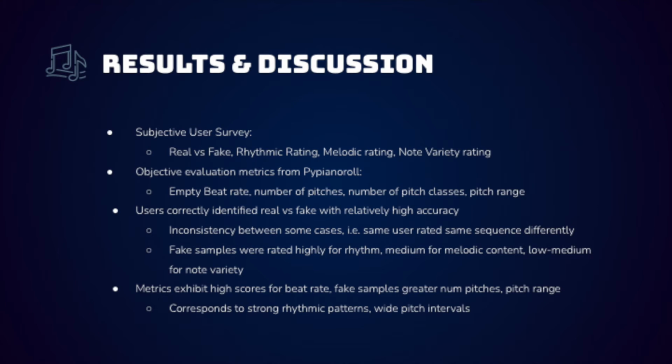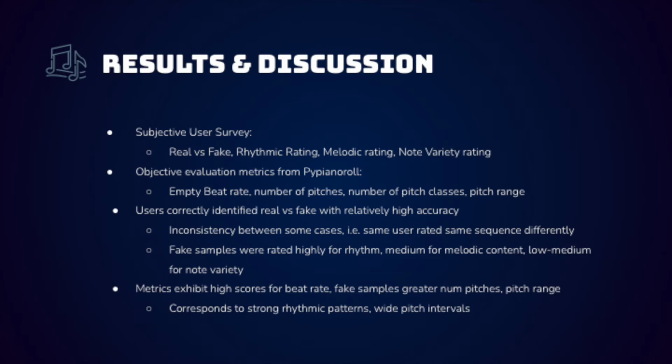To evaluate our results, the first method we used was a subjective user survey, where users were given an input sequence and had to identify whether it was real or fake and rate it based on rhythmic qualities, perceived melodic qualities, and the variety of notes in the sequence. For an objective evaluation, we used metrics from piano roll, which included the range of pitches in a sequence and the beat rate, and this can potentially give us some information about the rhythmic qualities of a sequence.